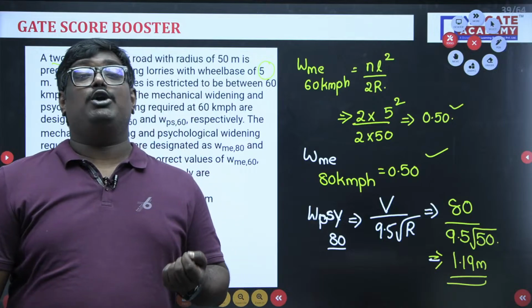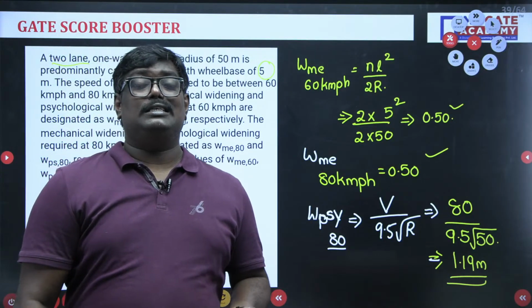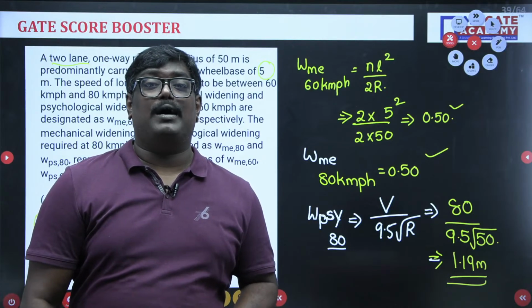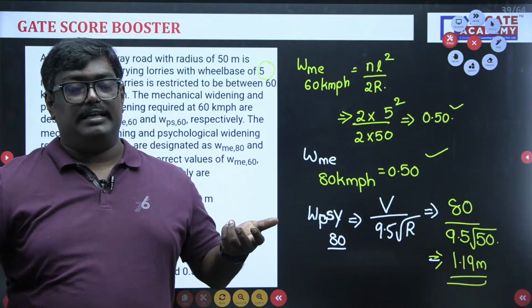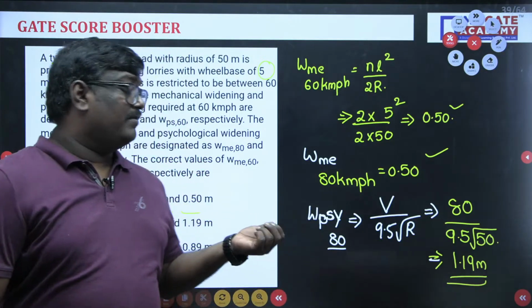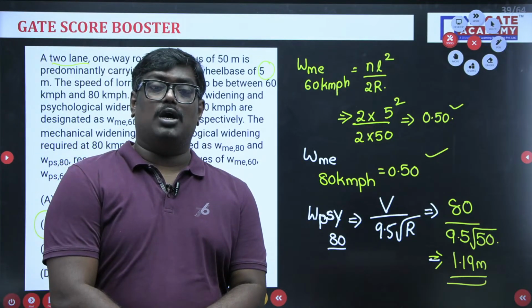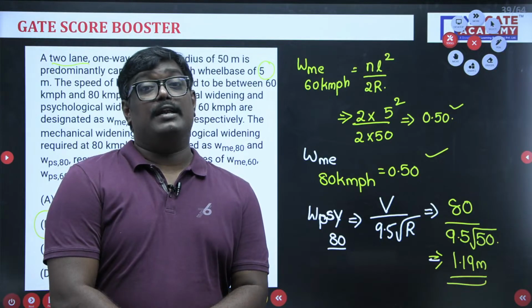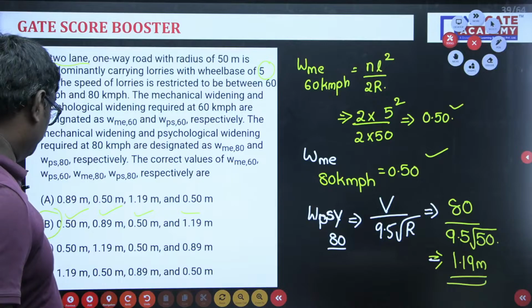L square by 2R is called off tracking, and this is nothing but the deviation in the path, or the length traced by the deviation between the front and rear wheels. And the psychological widening is V upon 9.5 root R, and it depends upon the velocity. These are the key points in this problem.